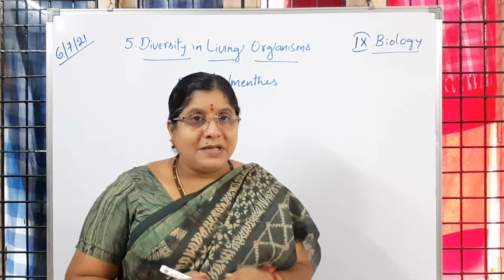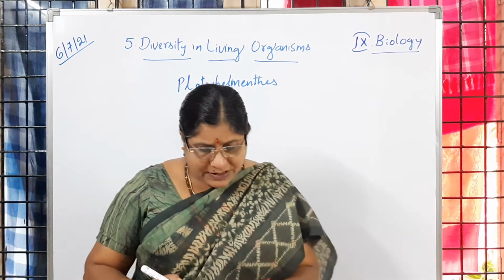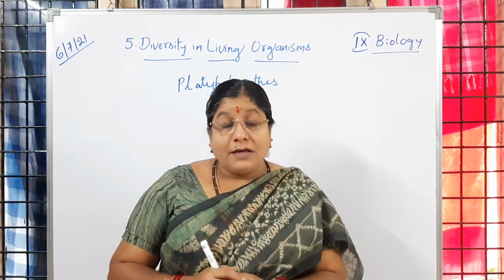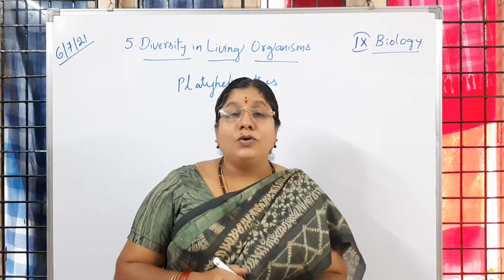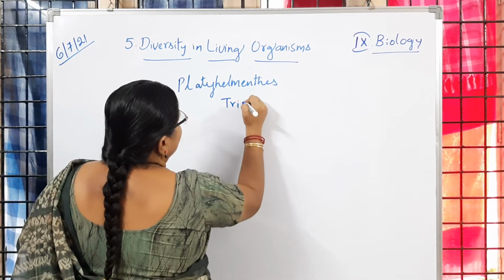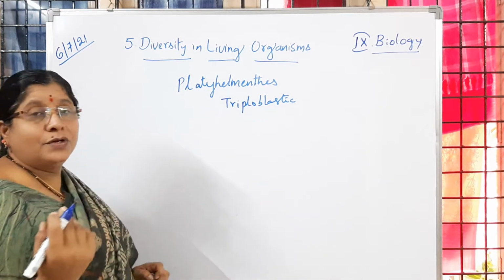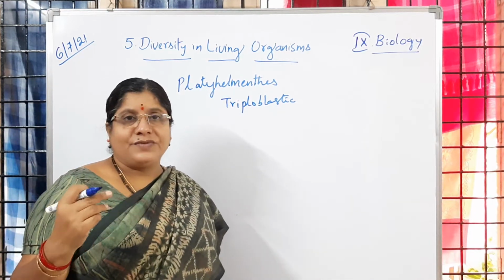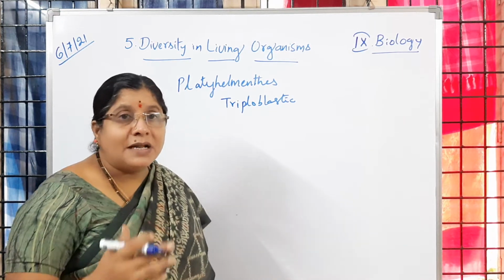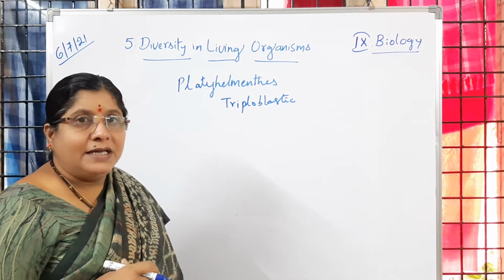In this group we are going to observe triploblastic organisms. Diploblastic you learned, that is two layers of cells, which we observe in cnidarians. That means some differentiation, some development in the structure or organization of the body in the animals.